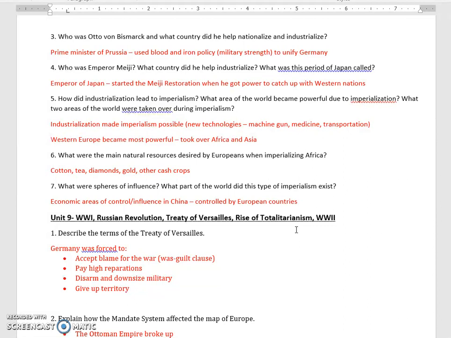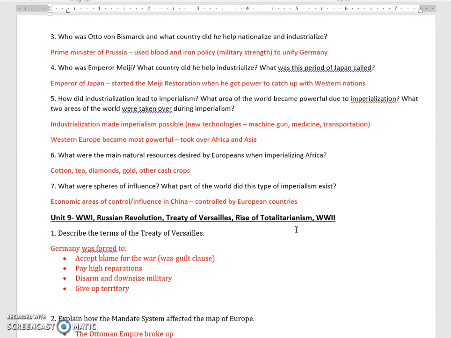Imperialism starts very soon after the Industrial Revolution, and this is because of the Industrial Revolution. Industrialization is what makes the imperialism era possible. Without these new technologies that were developed, like new transportation methods, like the steam engine to put on ships to make them travel faster, or railroads to build and travel faster cross-country, without the machine gun, a more superior weapon, without new medicines, like quinine that treats malaria, it would not have been possible for these European nations to go take over areas of Africa and Asia, which is what Western European nations are going to do during imperialism.